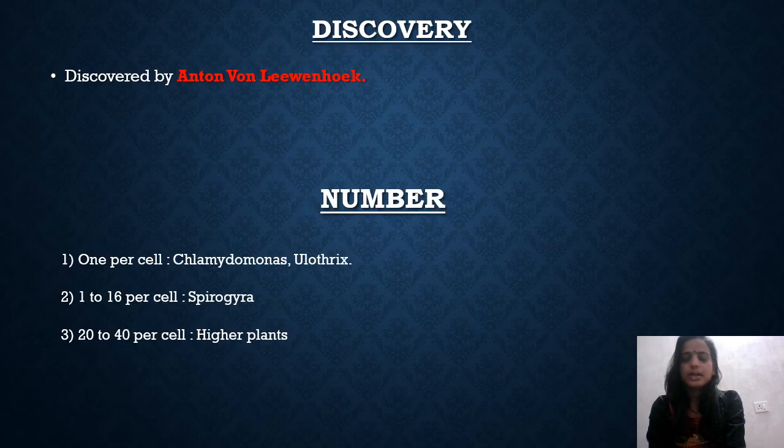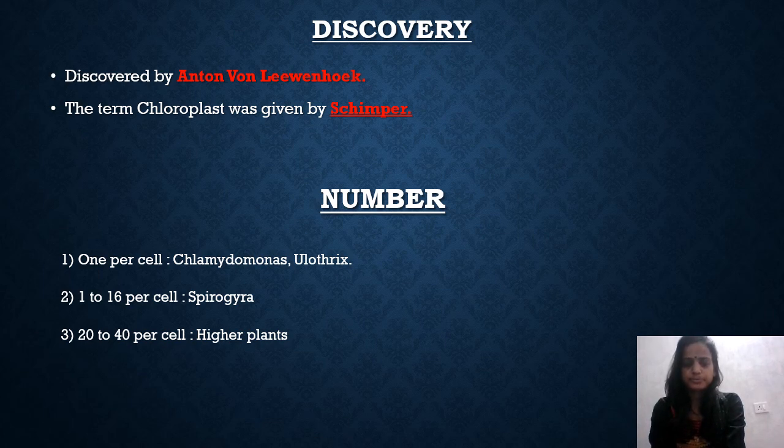Now, let us start serially. First of all, we'll be talking about the discovery of this cell organelle, that is chloroplast. The chloroplast was discovered by a scientist whose name is Anton van Leeuwenhoek. But the term chloroplast was given by another scientist known as Schimper. Okay, the term was given by Schimper.